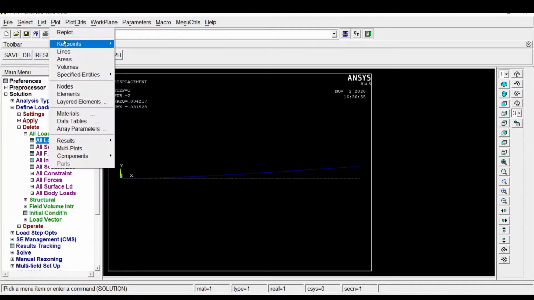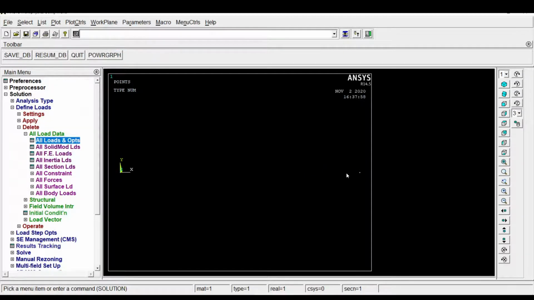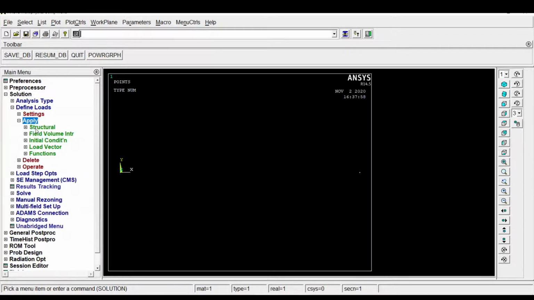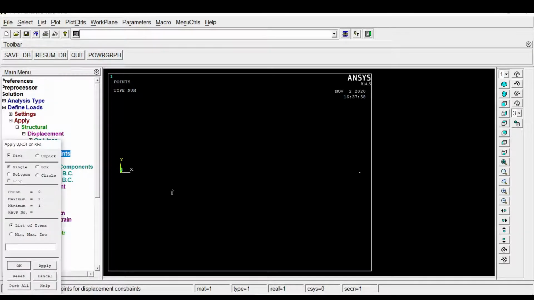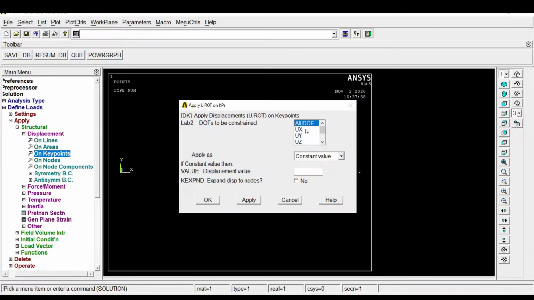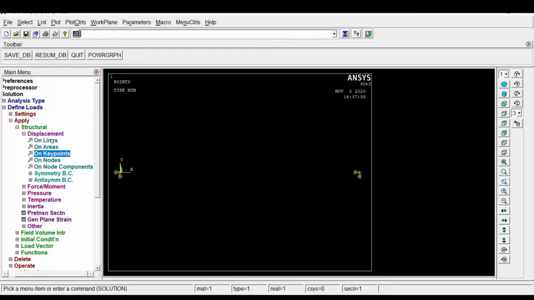Now come to plot, click key points. So now we got the key points. Now come to the apply option. Here I am applying through the key points. Here we have to select all the DOF except Z rotation. This is for the simply supported beam.